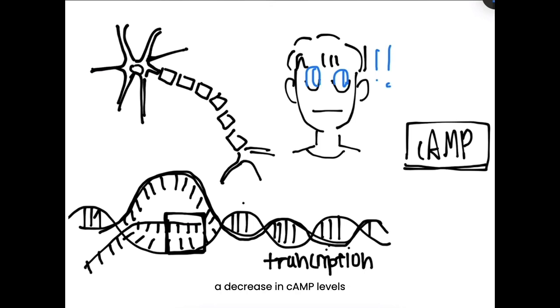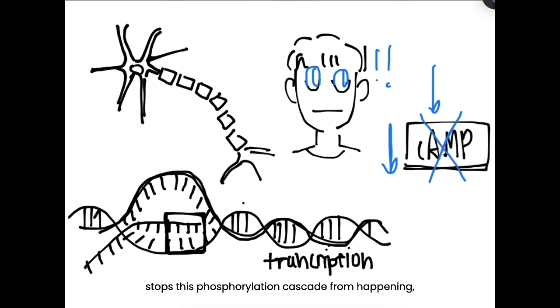However, a decrease in cAMP levels stops this phosphorylation cascade from happening, which inhibits the gene transcription of those genes and makes the person sleepy.